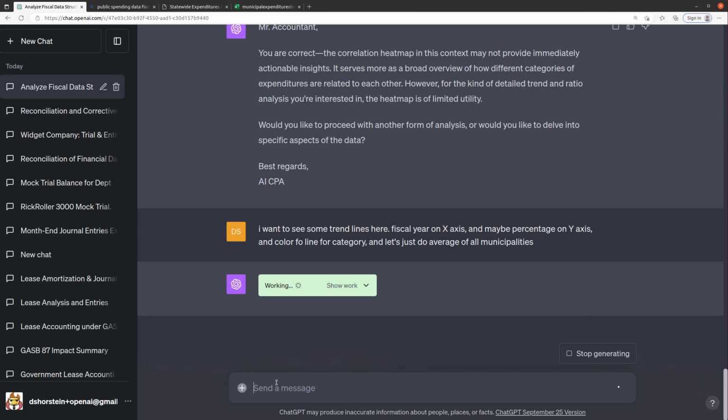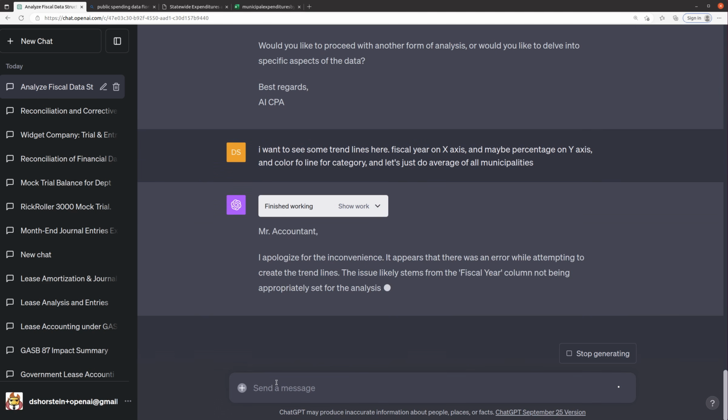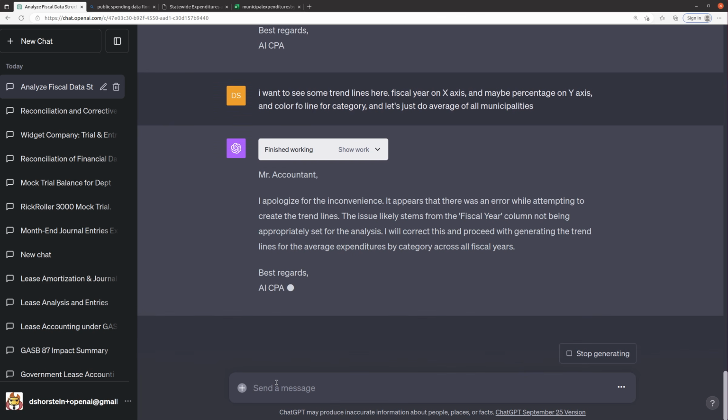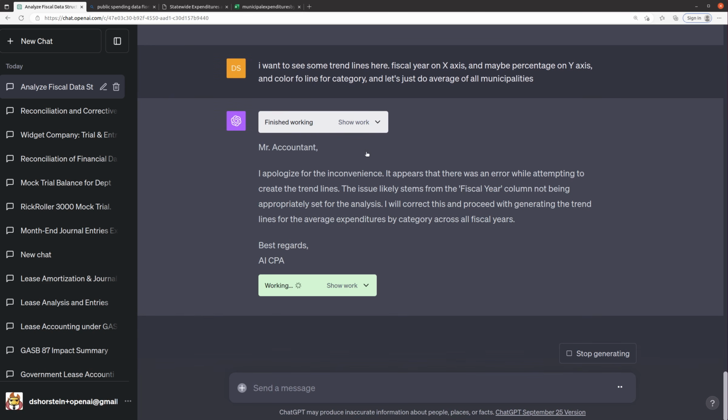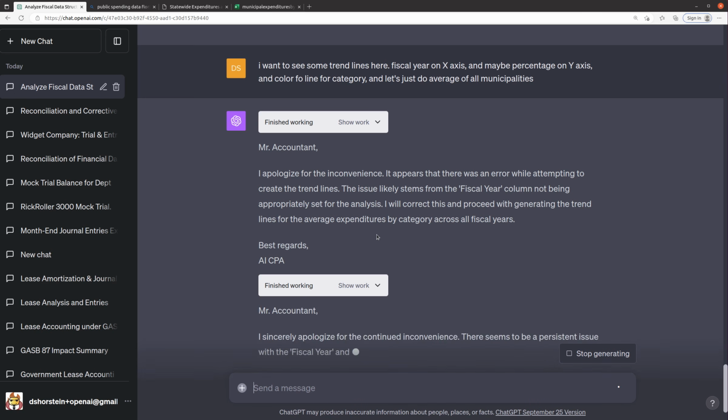I don't know if it's going to work because it was running into trouble with the fiscal year column previously, but maybe with my specific request, it'll figure it out. And of course not, no, with fiscal year not being appropriately set. Oh, it's going to try again though. I'll correct this and proceed with generating the trend lines for average expenditures by category across all fiscal years. Best regards, AICPA. Again, with the formal best regards. That's pretty awesome. All right, personal AI assistant. Can you get this working? I have faith in you.